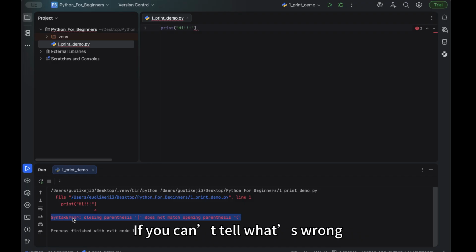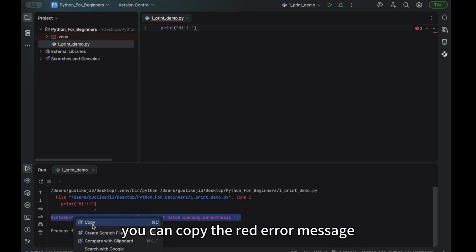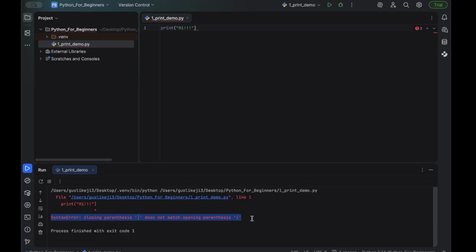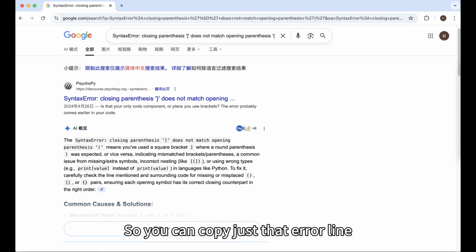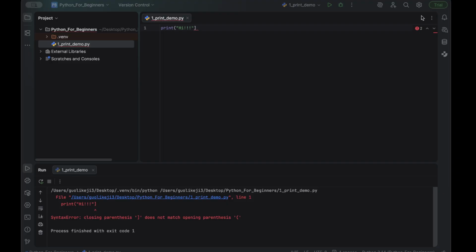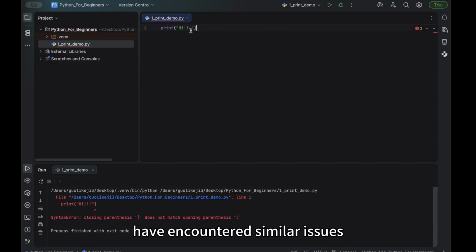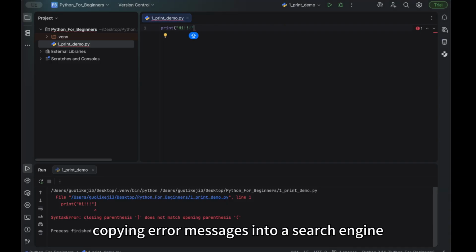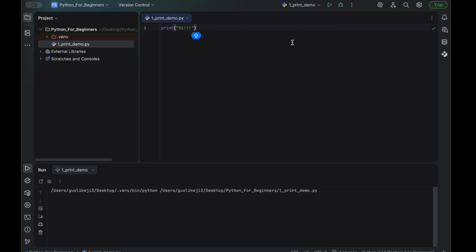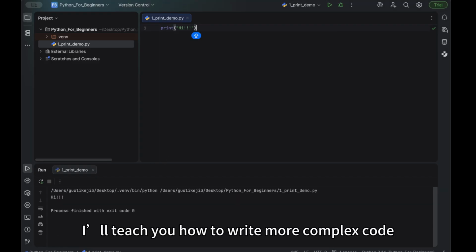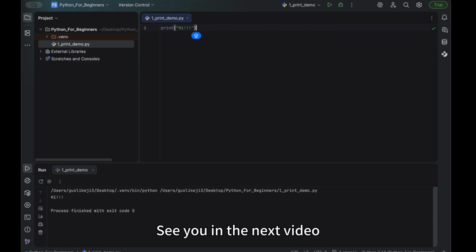If you can't tell what's wrong, you can copy the red error message and paste it into a search engine. The lines above including your file name and code don't need to be copied. Everyone's code may be different, but the errors are often similar, so you can copy just that error line and paste it into a search engine. You'll find that many people have encountered similar issues, so copying error messages into a search engine can often help you solve the problem. Next, I'll teach you how to write more complex code. See you in the next video.